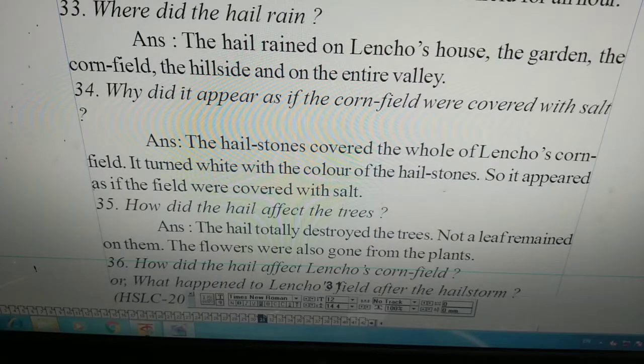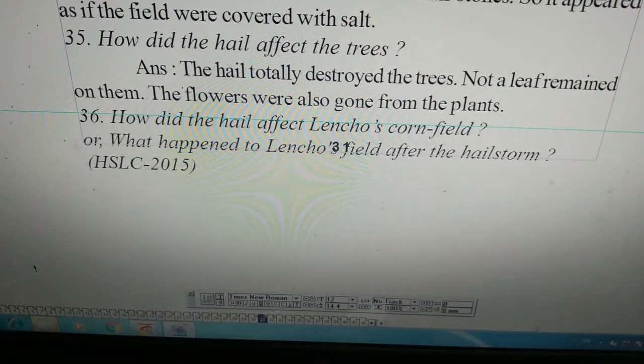How did the hail affect the trees? The hail totally destroyed the trees. Not a leaf remained on them. The flowers were also gone from the plants. How did the hail affect Lencho's cornfield? I repeat the question. How did the hail affect the trees?